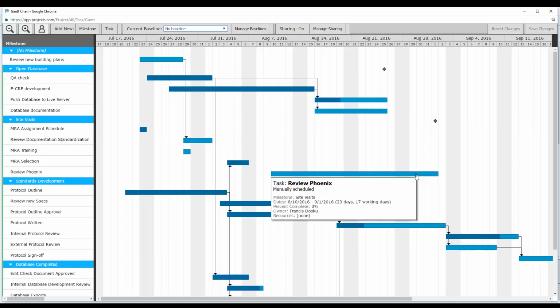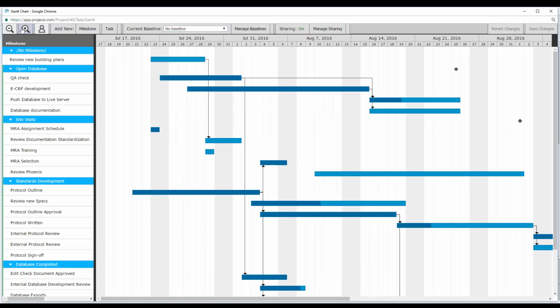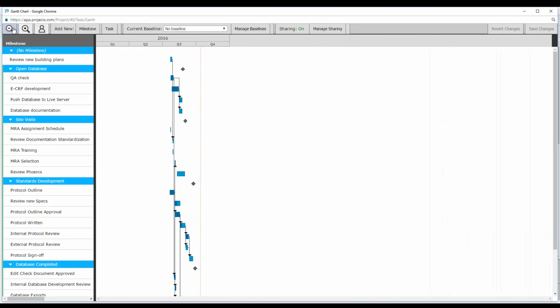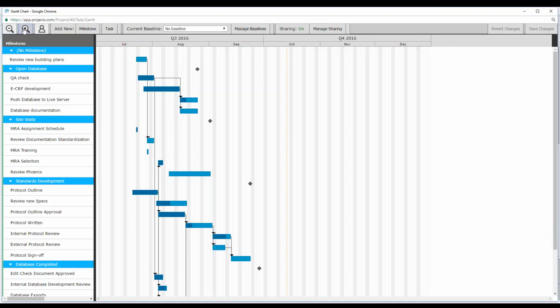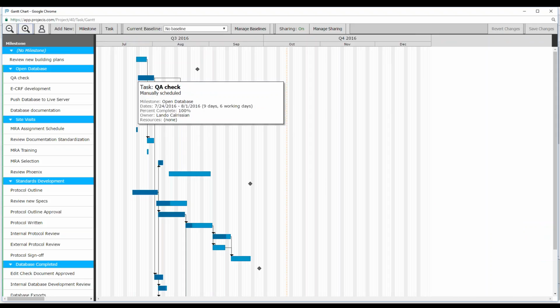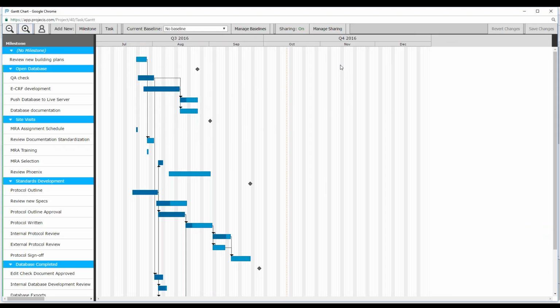So this is a Gantt chart. As you can imagine, it's a very powerful tool. I can always zoom in and zoom out. So if I want to view this by quarter, I can actually view it by quarter. I can see Q3 here, Q4. This particular project does not extend far into Q4, but you can see all the items here and how it's organized.